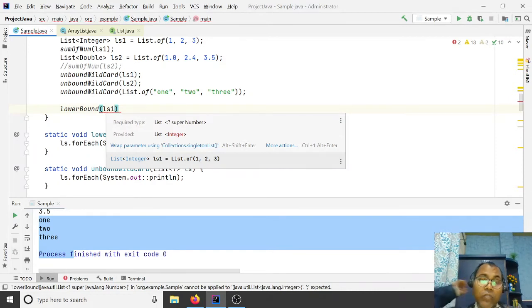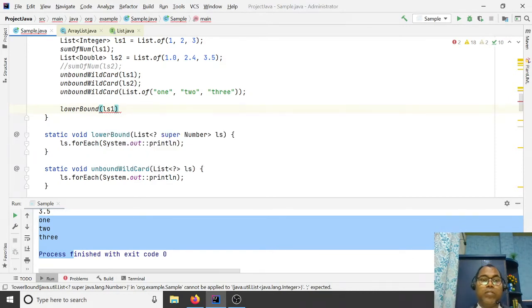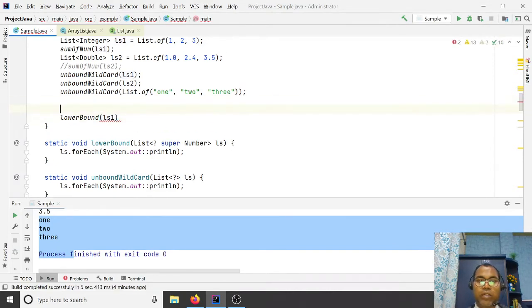Okay, why? Because your integer is a subclass, not a superclass, of number, so number or number's superclass is allowed. So what is the superclass of number? Object class. So you can allow, let's see, I'm writing a number.